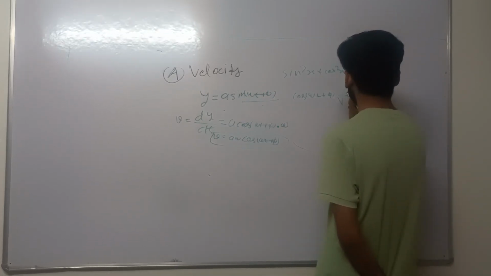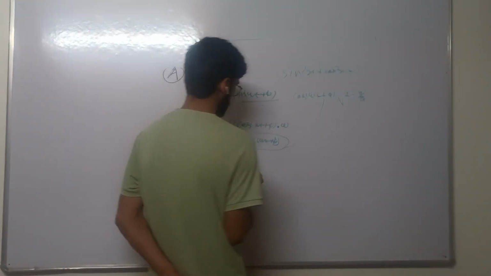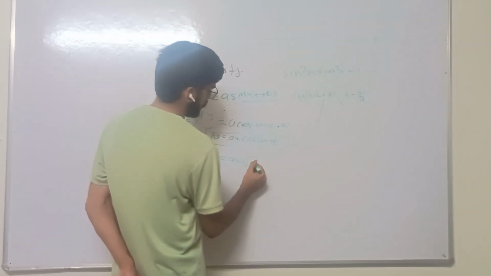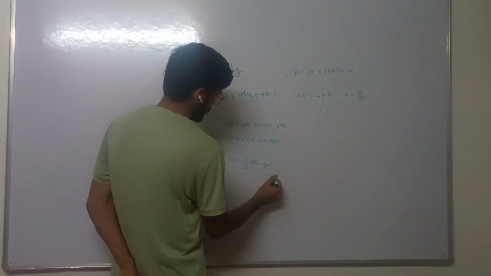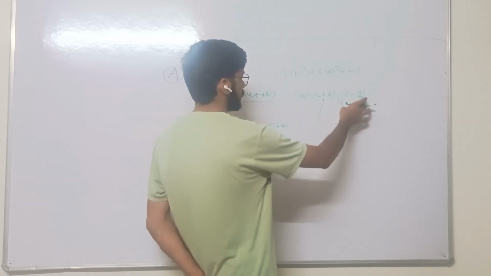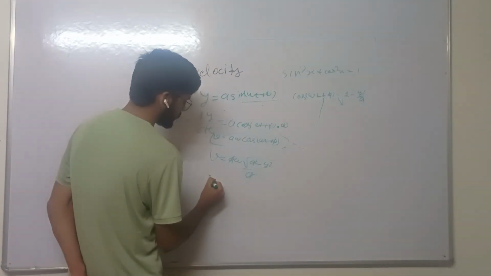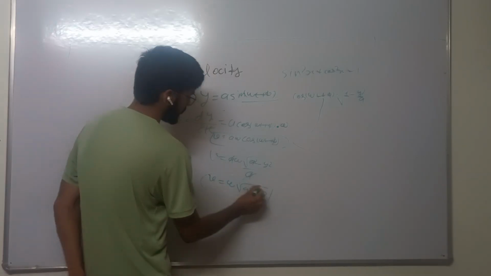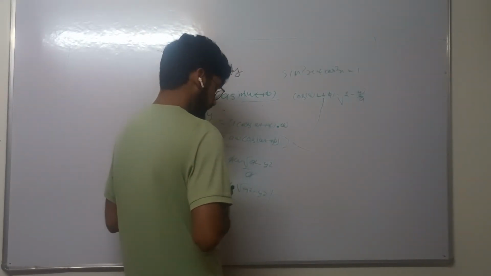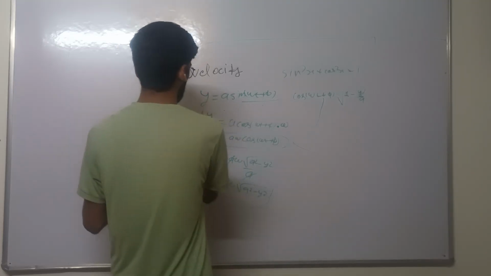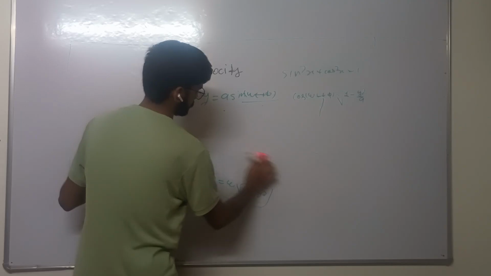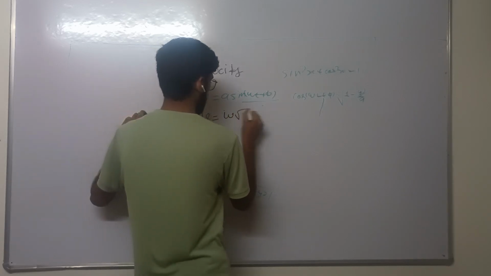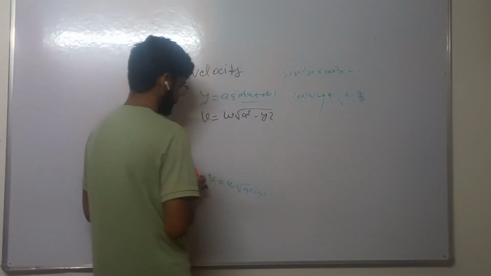Put this value in the velocity equation: v equals a omega times the square root of (a square minus y square) over a square. Taking a outside the root, a is cancelled, so v equals omega times the square root of (a square minus y square).